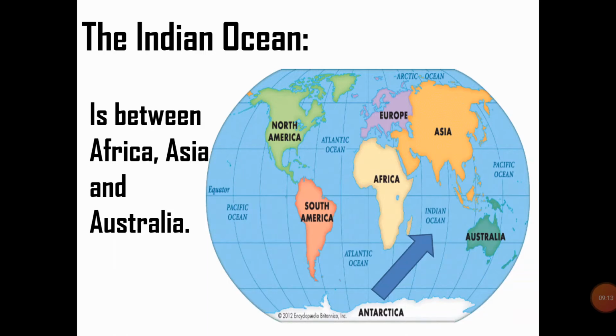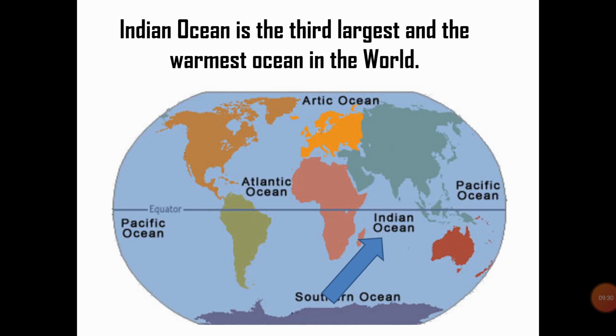Indian Ocean. Indian Ocean is between Africa, Asia and Australia. Okay, students, you all must be able to locate Indian Ocean in this picture of the map. Indian Ocean is the third largest and the warmest ocean in the world. You know, students, the first largest ocean was Pacific Ocean, the second largest ocean was Atlantic Ocean, and the third largest ocean is Indian Ocean, and it is the warmest ocean in the world. That means it's hot, it's warm.